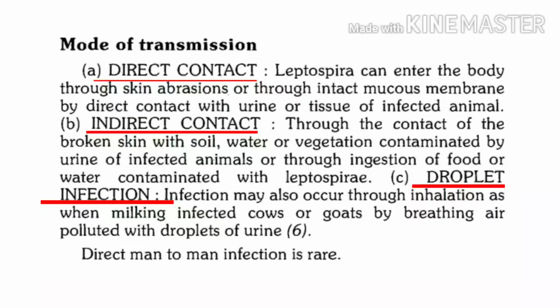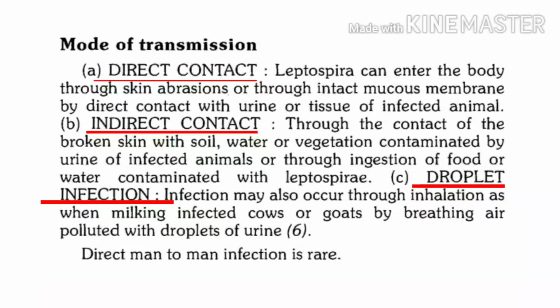This transplacental transmission may result either in death of the fetus or the fetus may develop congenital leptospirosis. So this is an important mode of transmission, or rather an important disease if it occurs during pregnancy, as it can damage the health of the fetus.